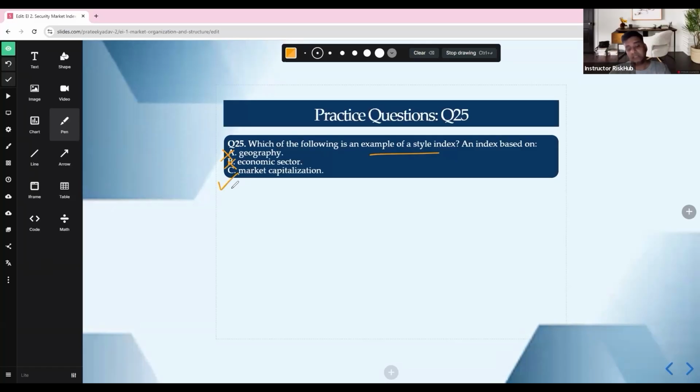This is your style, a size-based classification. Style equals size plus value or plus growth.